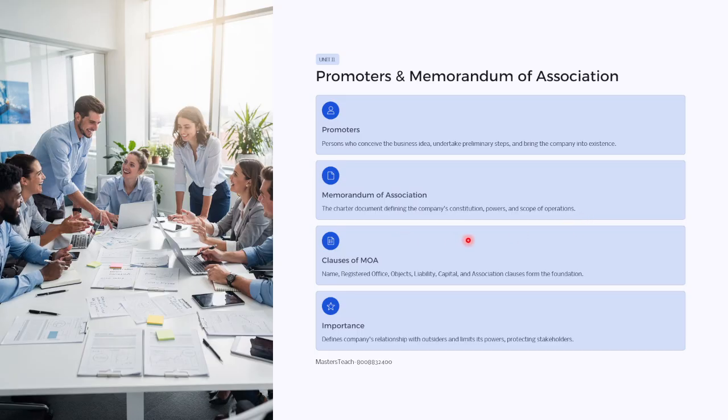Then clauses of memorandum of association. What does the memorandum of association consist of? It consists of the name of the company, where the registered office is, what the objectives are, what the liability and capital are, and the association clause, etc. Why is it important? It defines the company's relation with outsiders, limits the powers and protects the shareholders. This is about the promoters and memorandum of association.